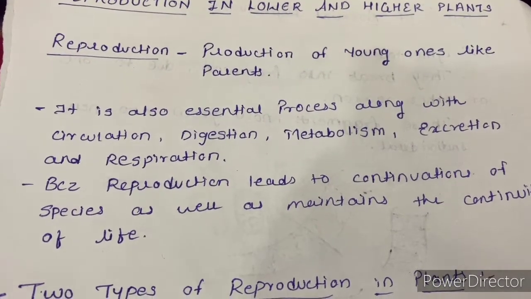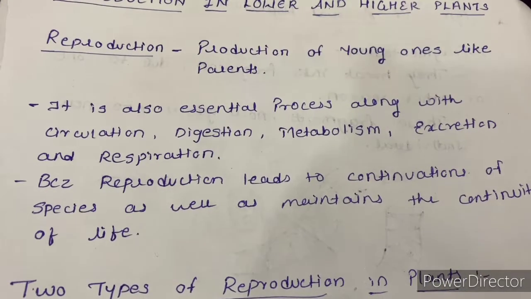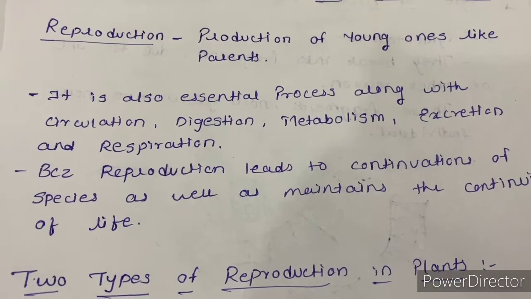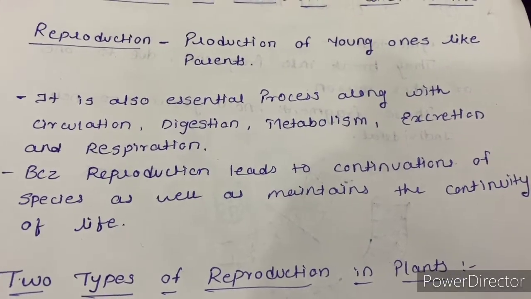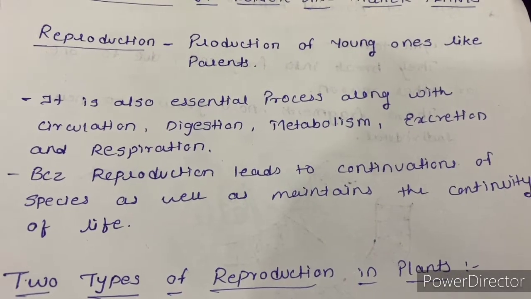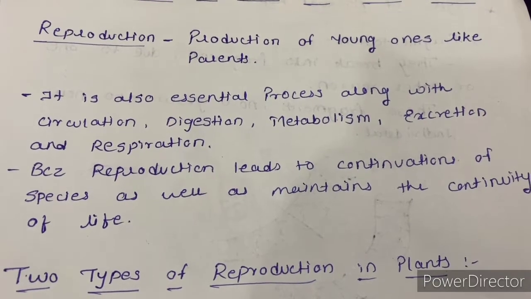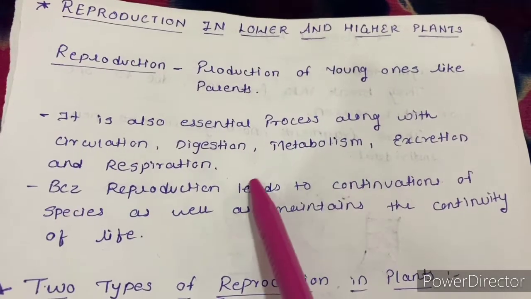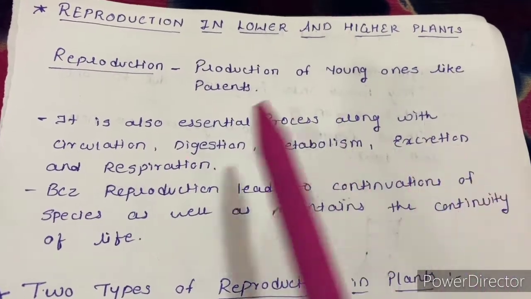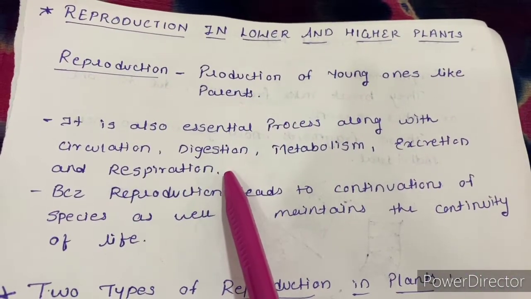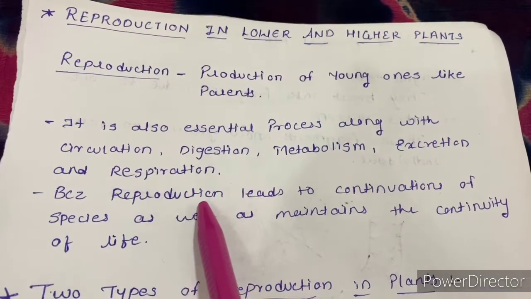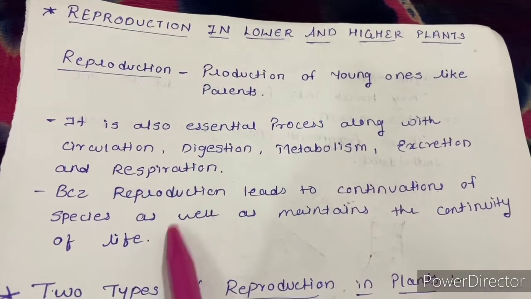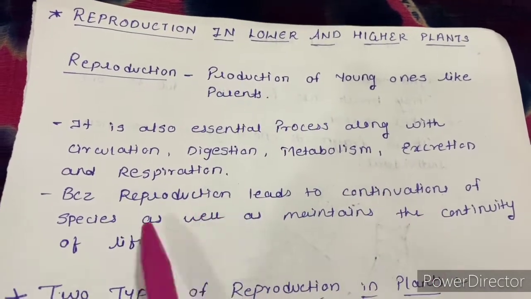It is also an essential process along with circulation, digestion, metabolism, excretion and respiration. Why is it essential? Because reproduction leads to continuation of species as well as maintains the continuity of life. Digestion, metabolism, circulation, all these are essential processes, but along with these, reproduction is also essential because it leads to continuity of life. If reproduction does not take place, life will not continue.